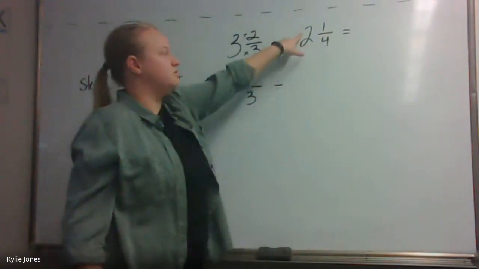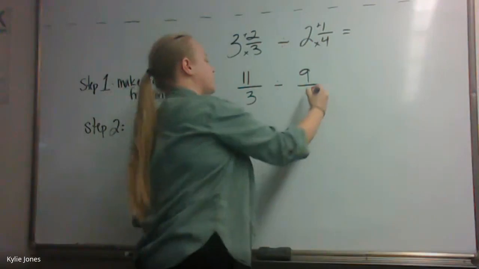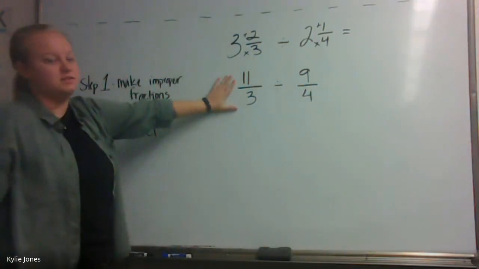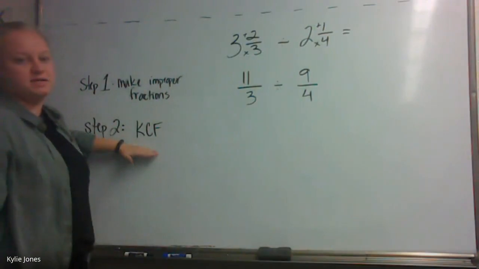Now we need to take our 2, multiply it by 4. What's 2 times 4? 8. Plus 1? 9. And then our denominator stays 4. So now we have our improper fractions. What do I need to do to them?